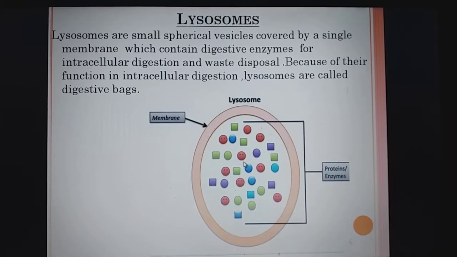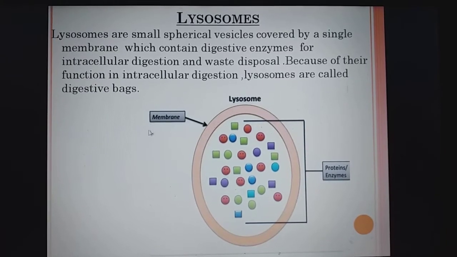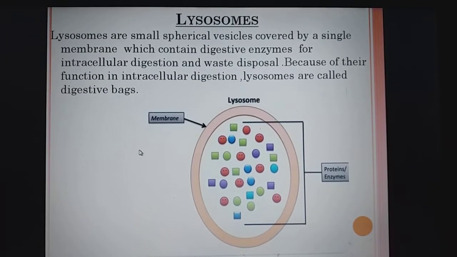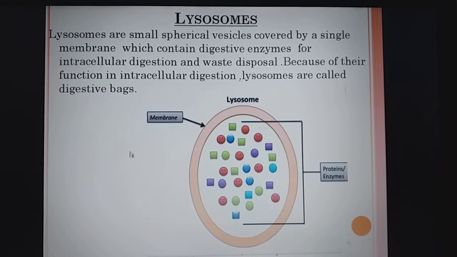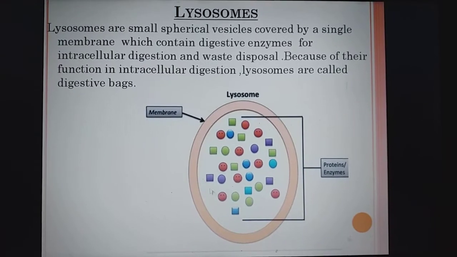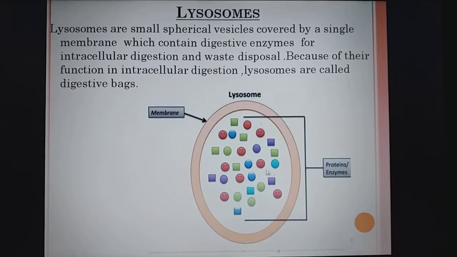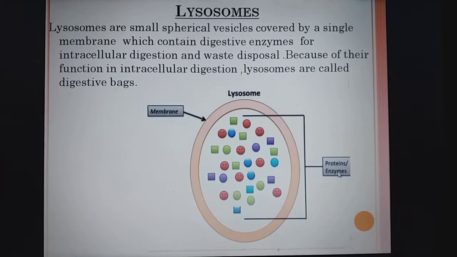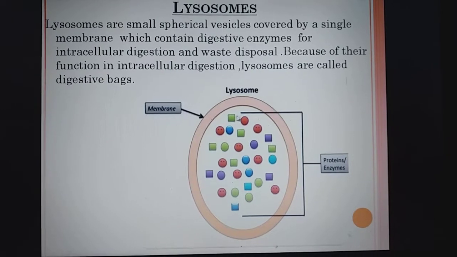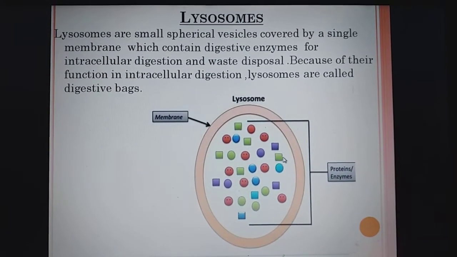Now I think you must have understood that whatever protein is formed by the endoplasmic reticulum is sent to the Golgi apparatus, and the Golgi apparatus packs it. Enzymes are also made up of protein. So when these proteins and enzymes are packed, it is known as a lysosome.